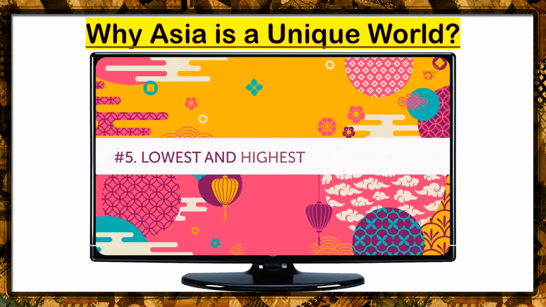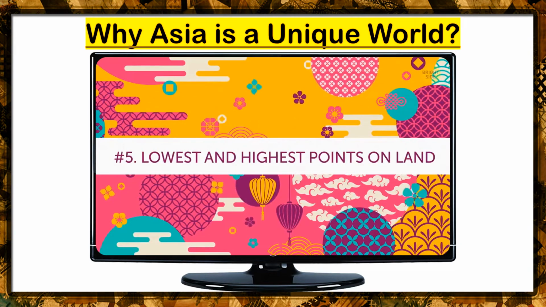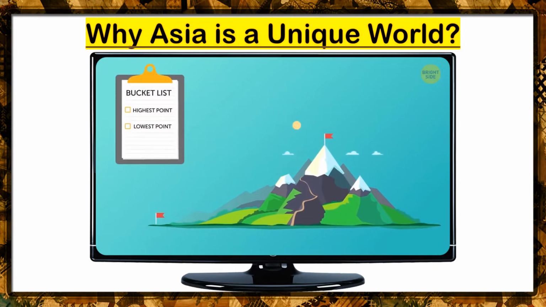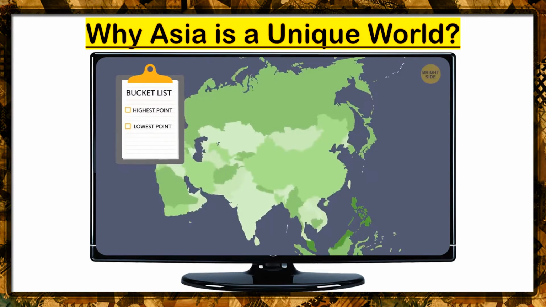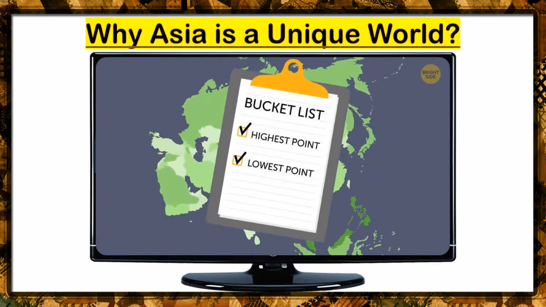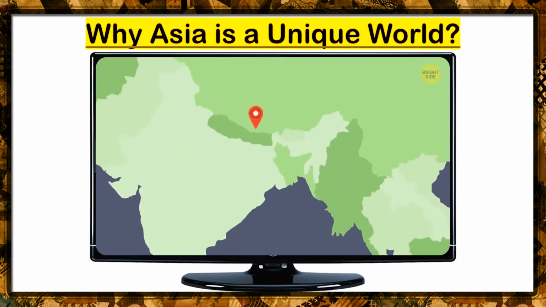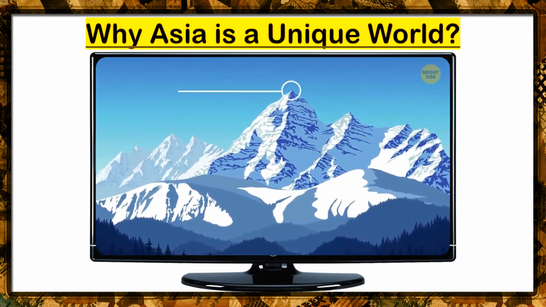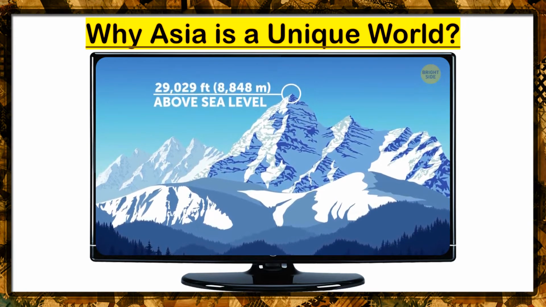Number 5. Lowest and highest points on land. If your bucket list includes standing on both the highest and lowest points on Earth, head to Asia and knock them both out in one go. The Great Mount Everest in the Himalayas, as you may know, is the highest peak on the planet, rising above sea level at a staggering 29,029 feet.